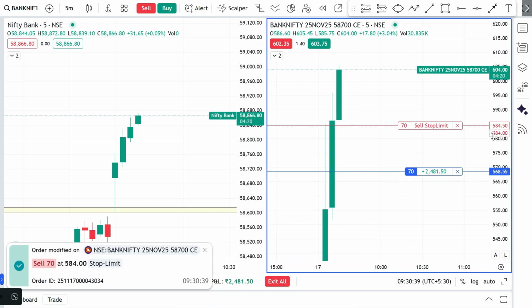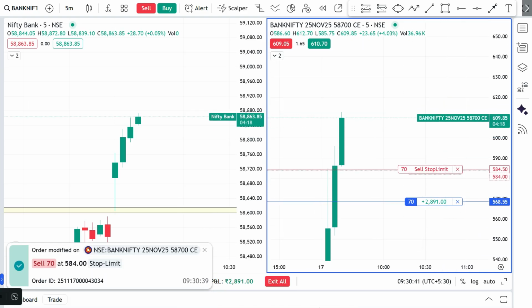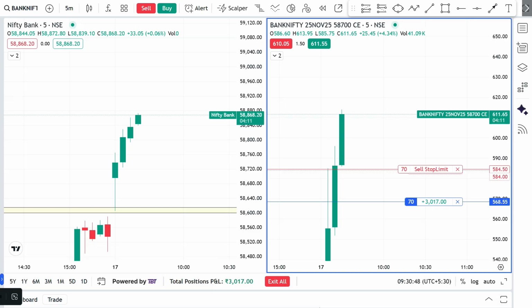Okay, you can see the order is given 1:1. That's why we updated our trailing SL. There is no particular resistance to trigger our target, so I'm expecting it's going to hit a round figure. The next round figure is going to be 58,900. So let's wait for it. In case of reversal, we're going to accept our trailing SL.